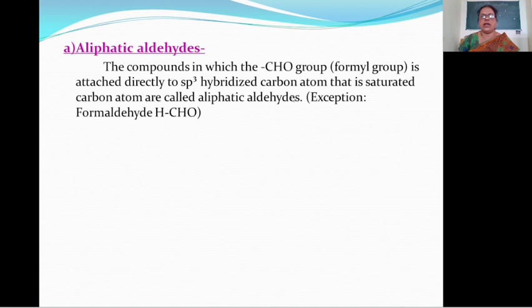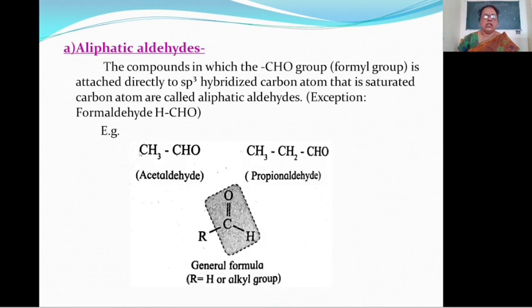Here, for example, CH3CHO. This is the formula of acetaldehyde. In this case, this CHO group, also known as formyl group, is directly attached to the sp3 hybridized carbon atom, means saturated carbon atom, means this carbon atom is bonded with hydrogen atom by a single bond. Then this is called a saturated carbon atom. Therefore, this is called aliphatic aldehyde.